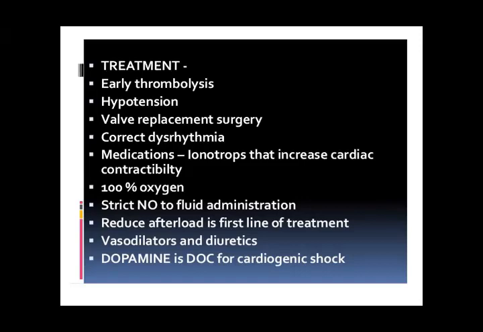Medications like inotropes that increase cardiac contractility are given, with oxygen supply in case of ischemia, and strict fluid restriction, because no fluids are given as the heart is already overloaded, or there is disturbance of the fluid balance, so fluids are restricted. Then reducing afterload is the first line of treatment. Vasodilators are given, and diuretics are given to excrete the extra fluid which is overloaded. And dopamine is the doctor for cardiogenic shock.